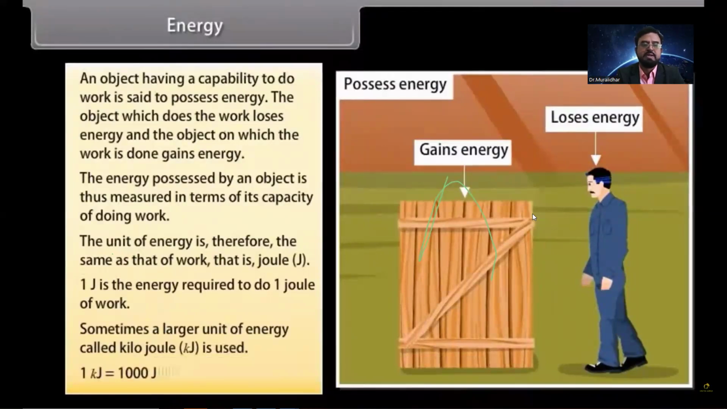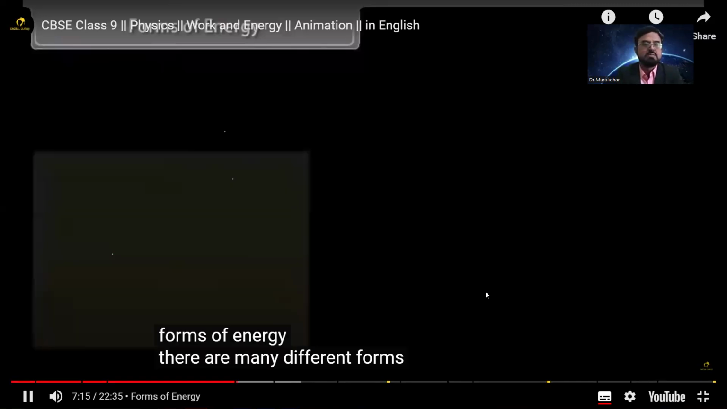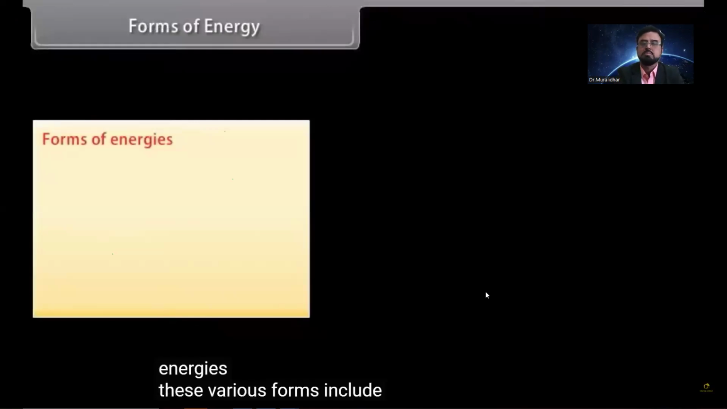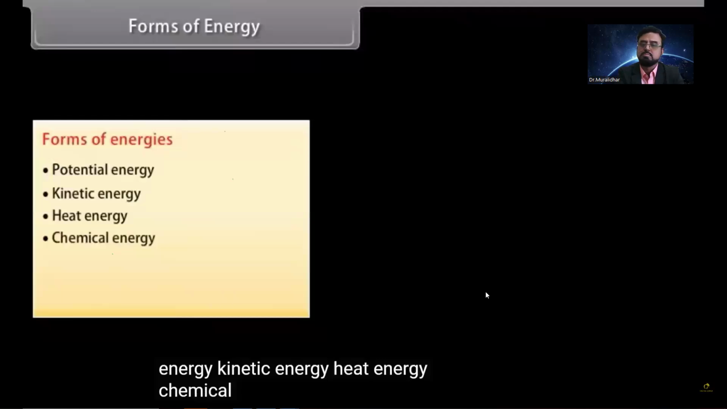Right. Beautifully explained about the energy also. Forms of energy. How many different types of energies are there? There are many forms of energies. These various forms include potential energy, kinetic energy, heat energy, chemical energy, electrical energy, and light energy.